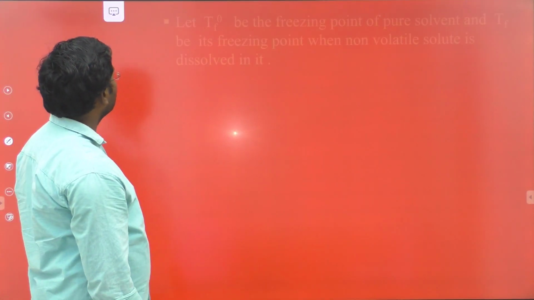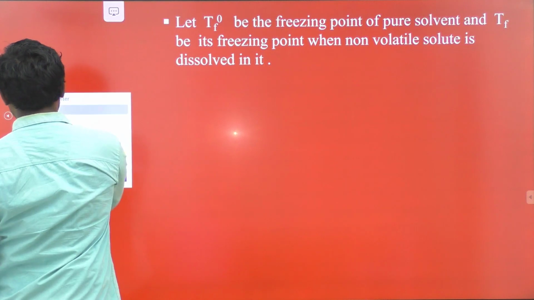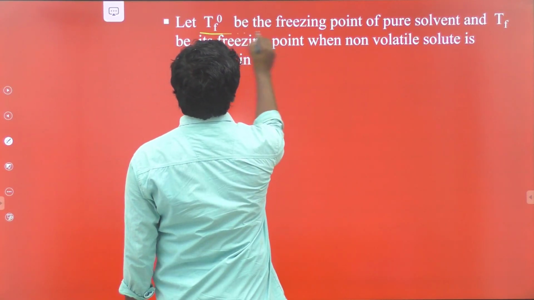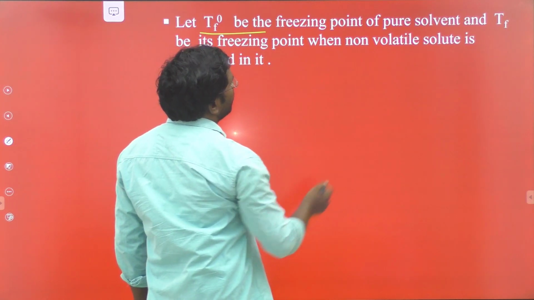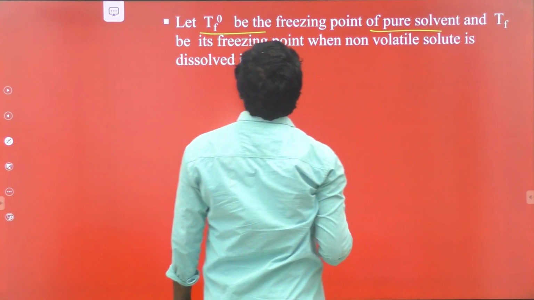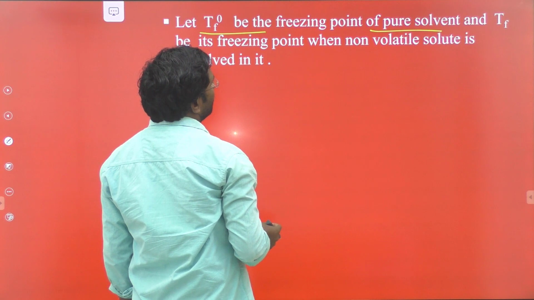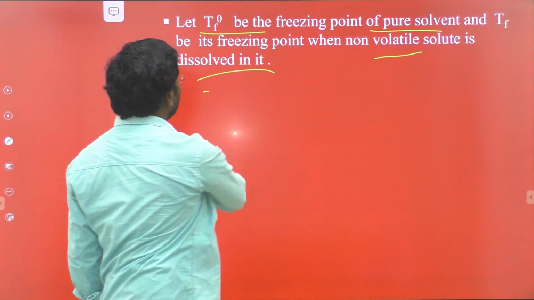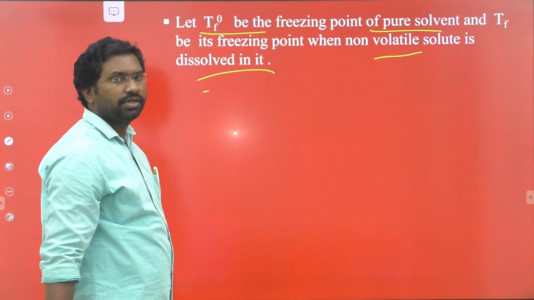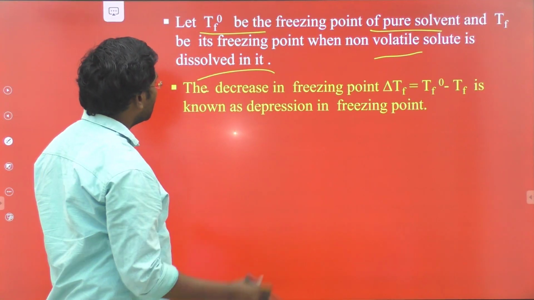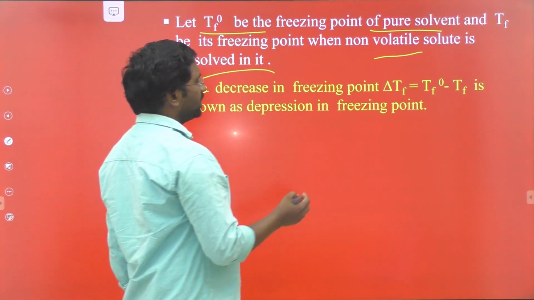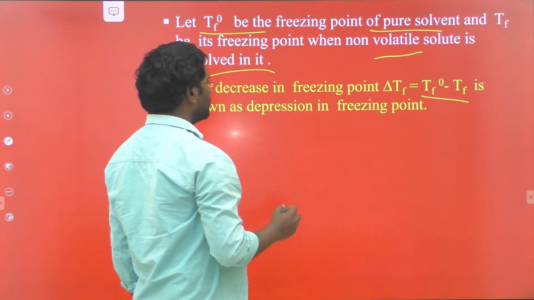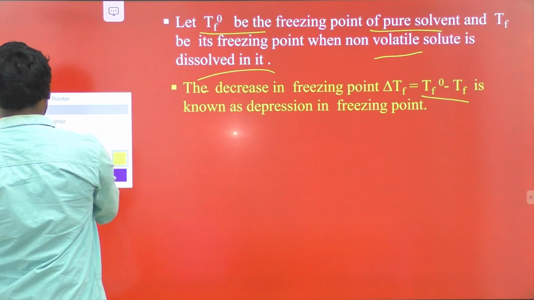Next, let Tf naught be the freezing point of the pure solvent, and Tf be its freezing point when a non-volatile solute is dissolved in it. The decrease in freezing point, delta Tf, equals Tf naught minus Tf, and is known as the depression in freezing point.